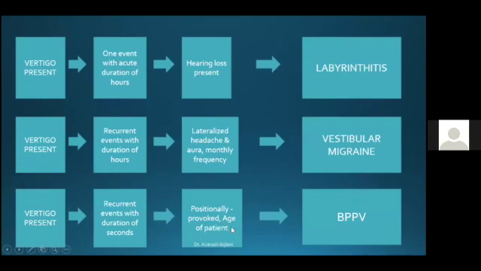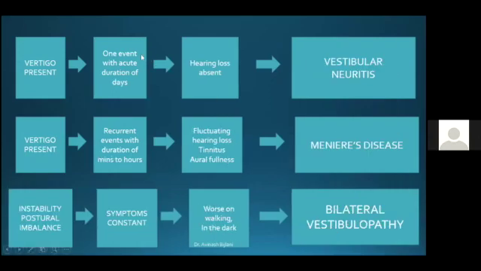Positionally induced vertigo recurrent attacks, you think in terms of a BPPV. One single attack of acute vertigo lasting days, no hearing loss, think of vestibular neuritis. Fluctuating hearing loss with tinnitus and aural fullness with history of recurrent attacks, think in terms of Meniere's disease. Constant symptoms, persistently present, patient comes with instability, postural imbalance, which becomes worse on walking, worse in darkness. The first thing that comes to mind is a bilateral vestibulopathy.